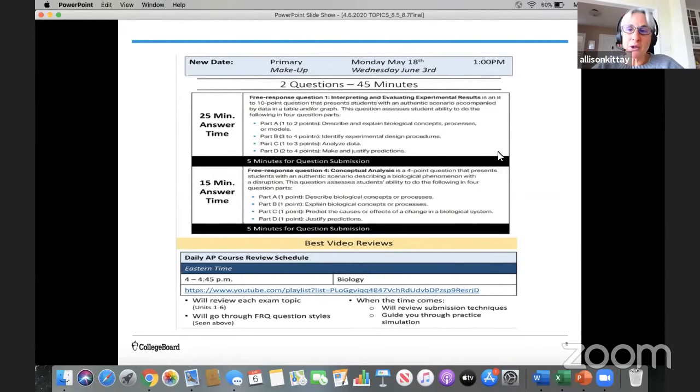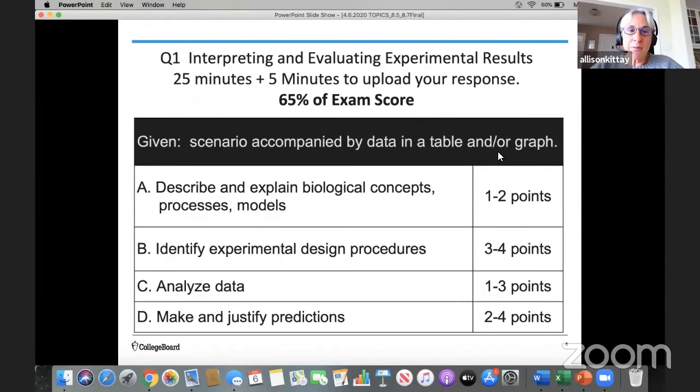And as we get closer to exam date later on in April, there will be some guidance provided about how you're going to be able to submit your responses, and also there'll be some practice simulations so that you'll be ready to submit your answers on exam day. A little bit more information about the actual questions on the AP Biology exam.